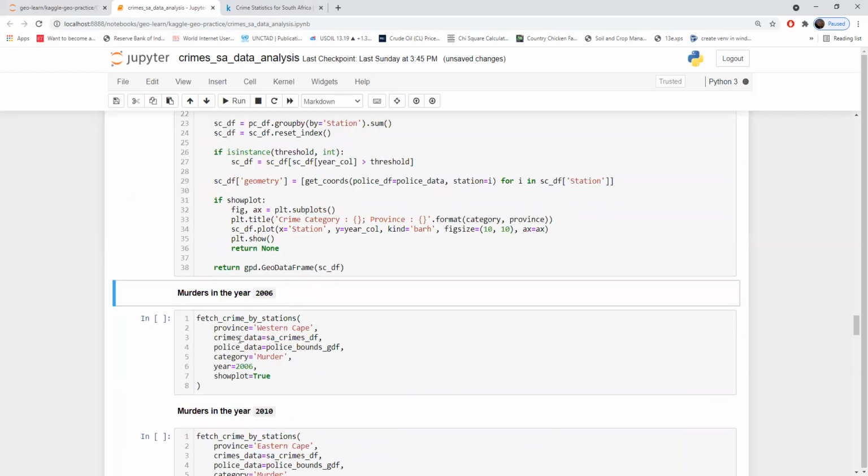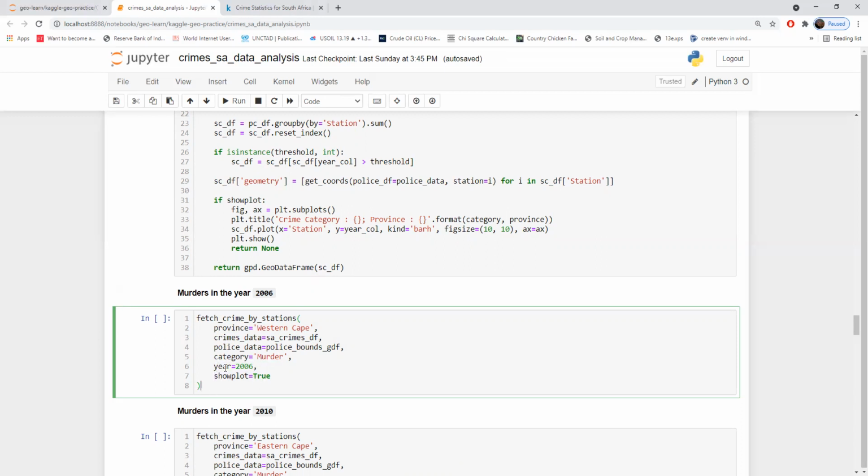So I want to see the number of crimes in the category murders which were reported in the year 2006. We have various stations in a particular state, and I want to see in which station how many crimes were reported in the year 2006. So I just call the function name here and pass your province name, that is Western Cape. It's one of the states. Pass your crime data, pass your police data, police bounds, and the category of the crime, year also, and show plot.